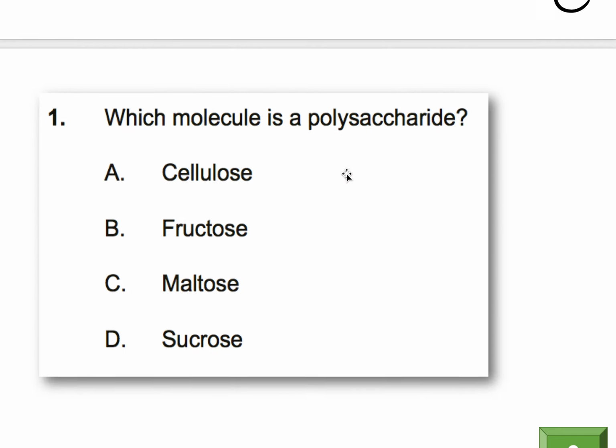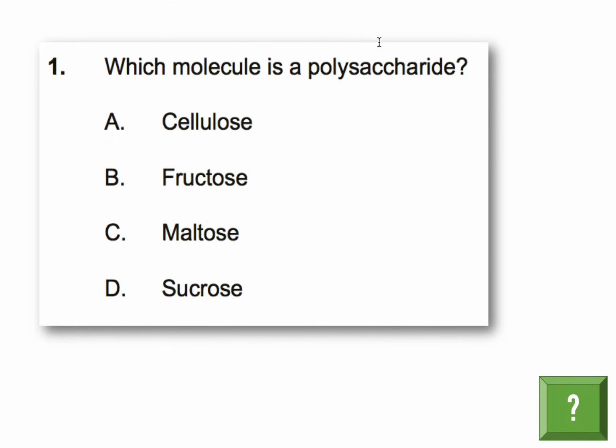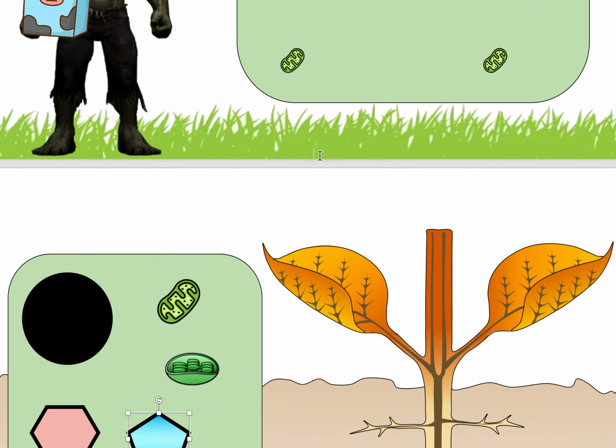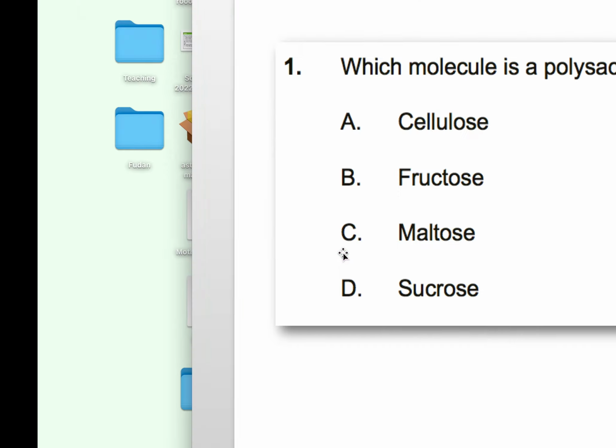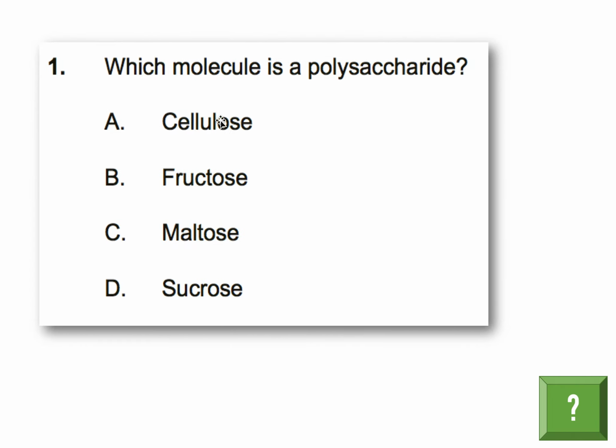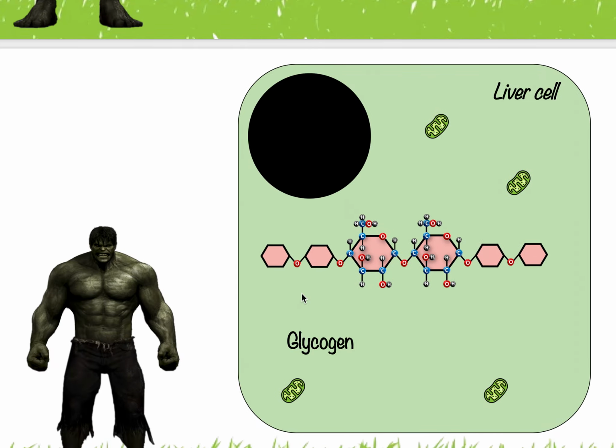Okay? Next one. Which molecule is a polysaccharide? So a polysaccharide is basically a chain of individual sugars, okay? Poly meaning many, and saccharide meaning sugar. So it's many sugars put together. So if we come back here, I can show you. This would be a polysaccharide. If many individual glucoses are stored together to form glycogen, okay? A polysaccharide. So cellulose. Could cellulose be a polysaccharide? Let me show you. Yes, it can.